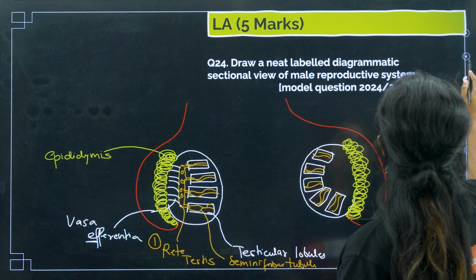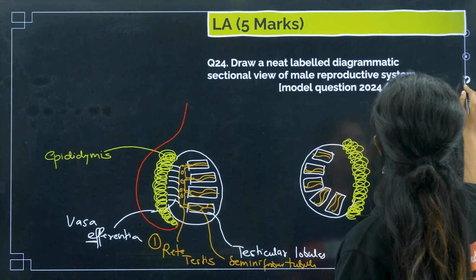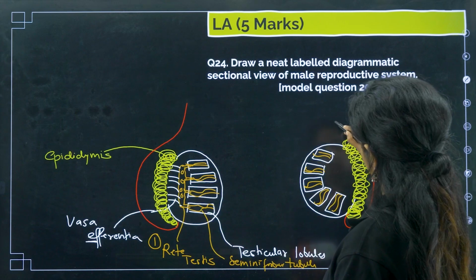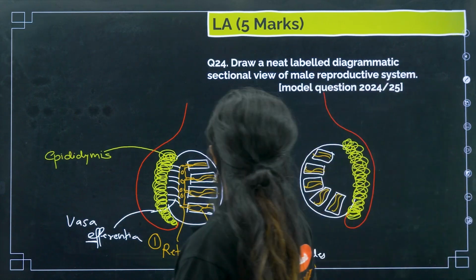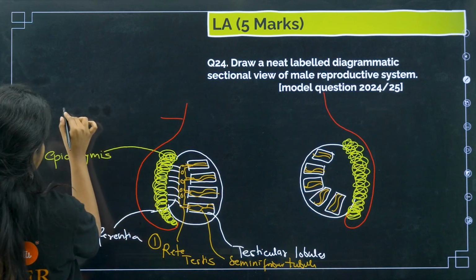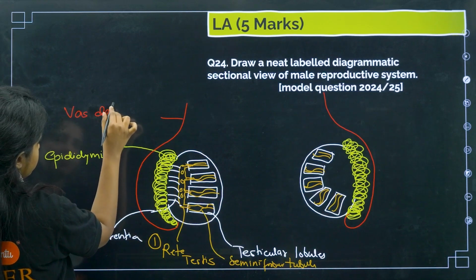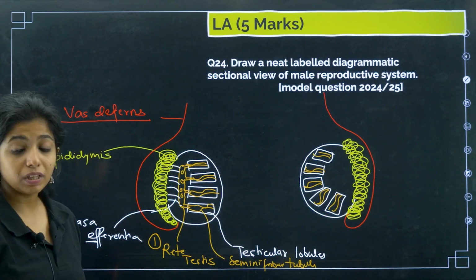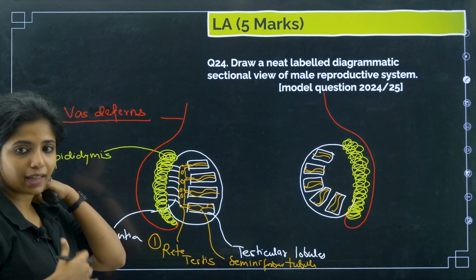Anyways, whatever I do, it will become like this only. Okay, I think it works. This is known as vas deferens, and with this we are ending the accessory ducts, the ones that carry the sperm.